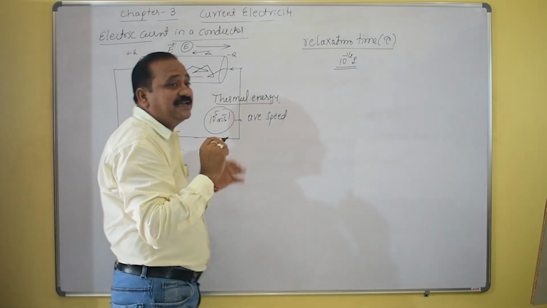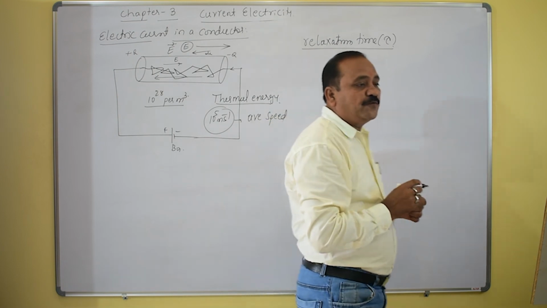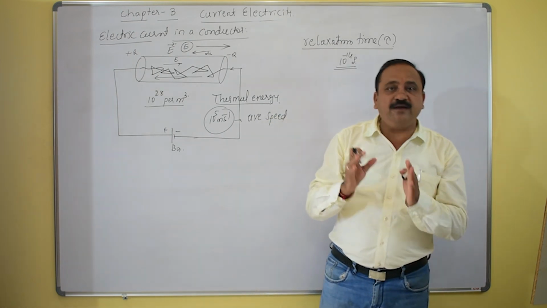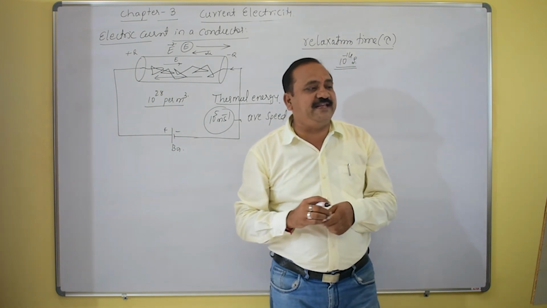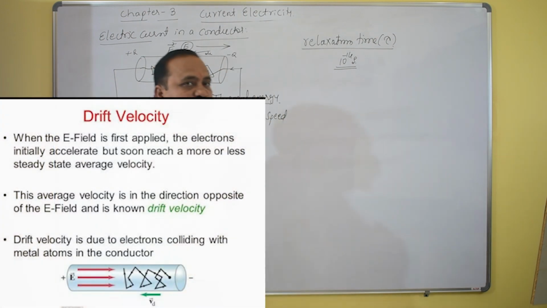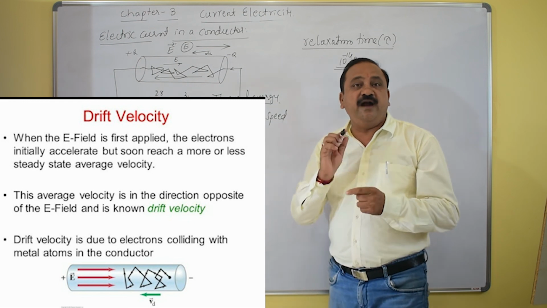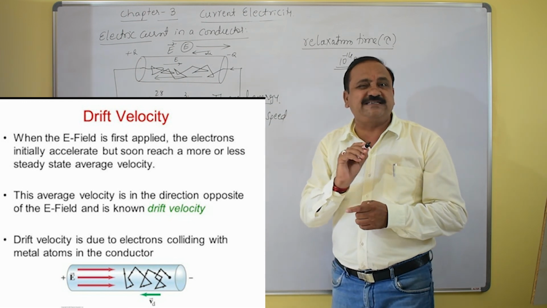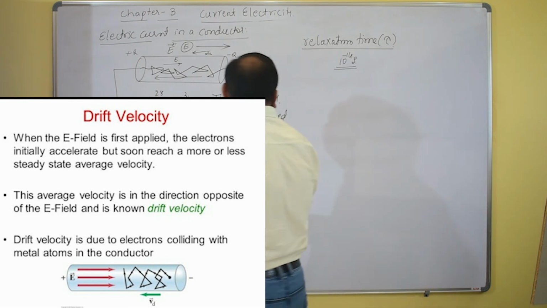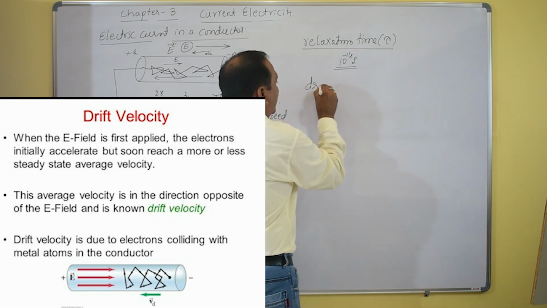The average velocity with which these free electrons drift in a metallic conductor under the influence of the electric field is the phenomenon of drift velocity.